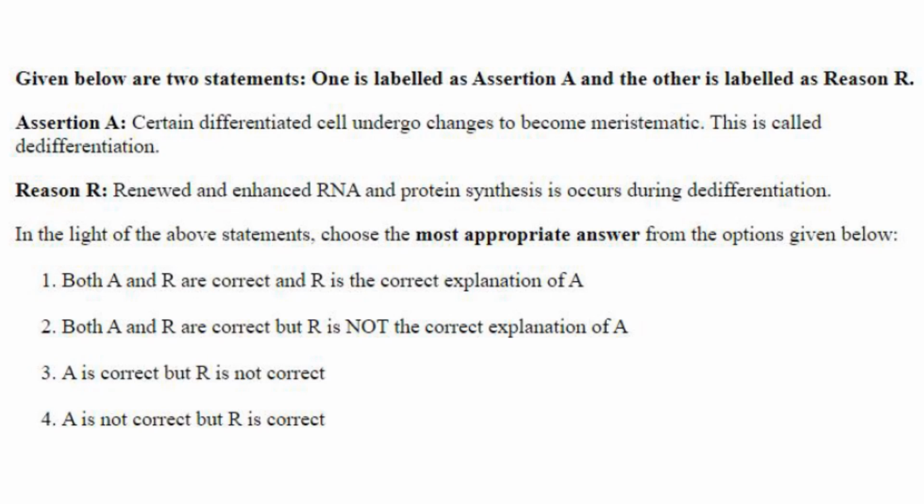Then assertion and reason. Certain differentiated cells undergo changes to become meristematic. Yes. This is called dedifferentiation. Of course, dedifferentiation is the process by which the already differentiated cells convert into meristematic cells. So A is correct. Renewed and enhanced RNA and protein synthesis occur during dedifferentiation. Yes, of course. And R is the reason of A. So both A and R are correct, and R is the correct explanation of A. Answer is option 1.